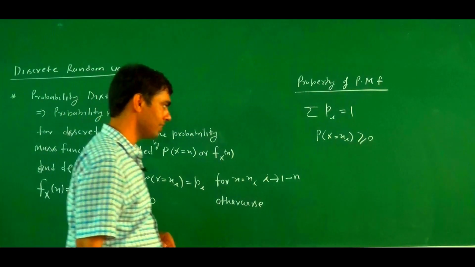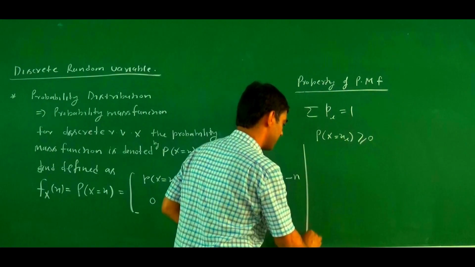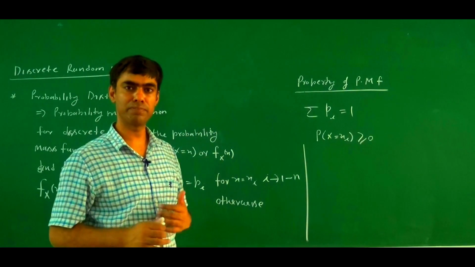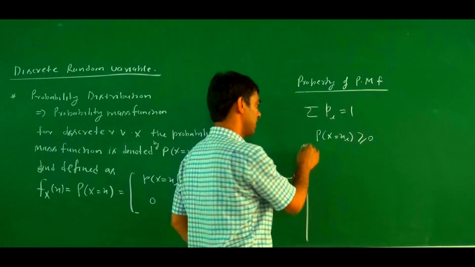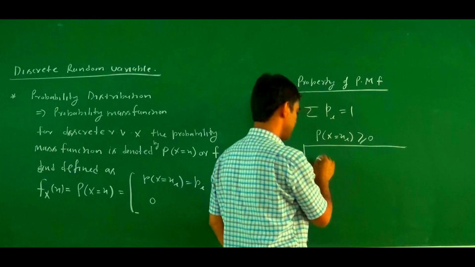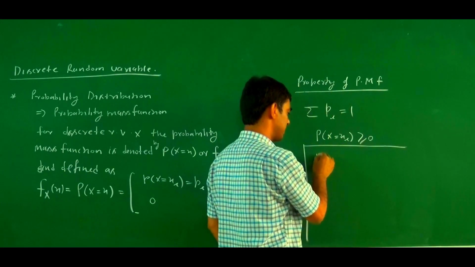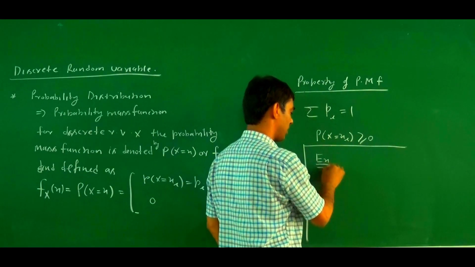As in a previous example, how do we define the probability mass function? For example, as we took earlier, tossing 2 coins simultaneously, what is the outcome?